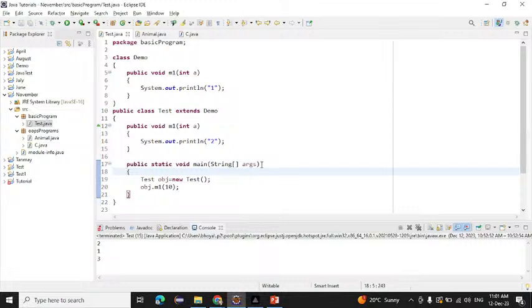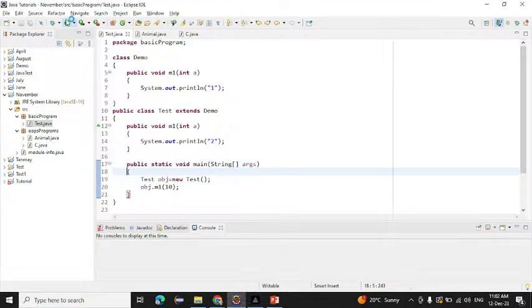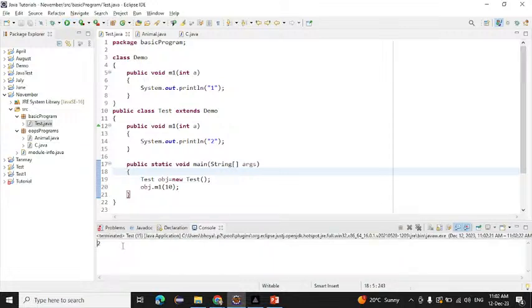What will be the output we will get now? 1 or 2? Okay, anyone have any other answer, like only 1 will be printed, or any other answer? 2. Okay, 2. So if I run this one now, many people guessed perfectly. So 2 will be printed on the console.